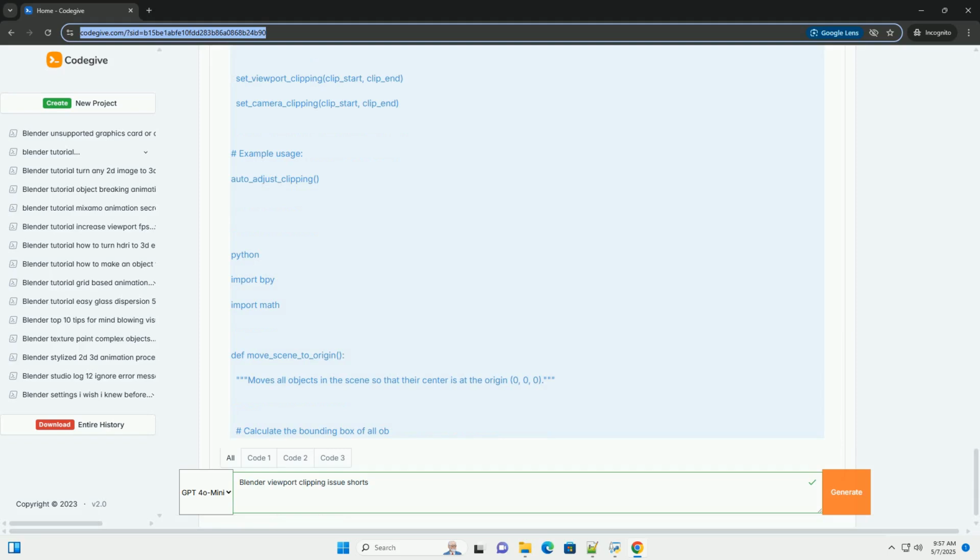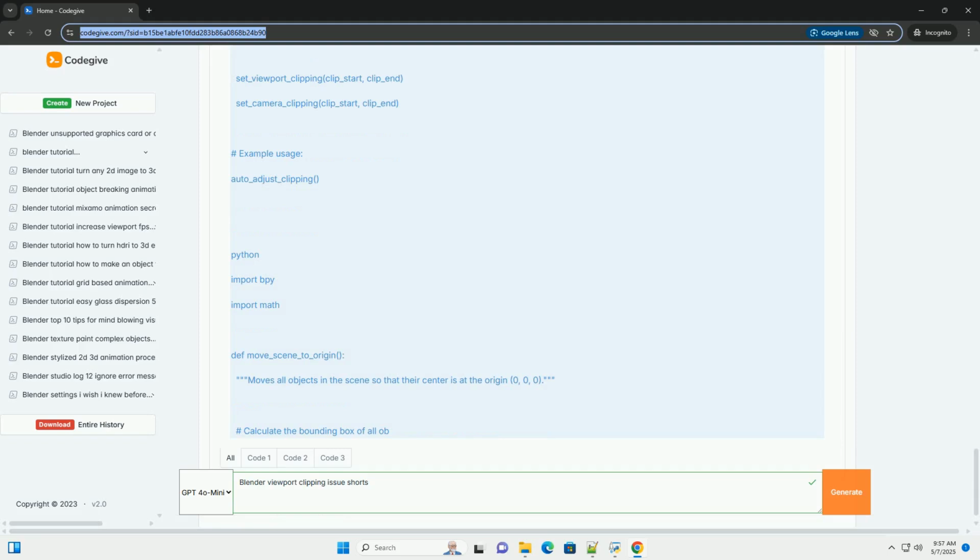Adjust the start and end values. Decrease the start value if objects close to the camera are being clipped. Increase the end value if distant objects are being clipped. Important. Make small, incremental adjustments. Very small start values and very large end values can negatively impact performance and potentially introduce precision issues.